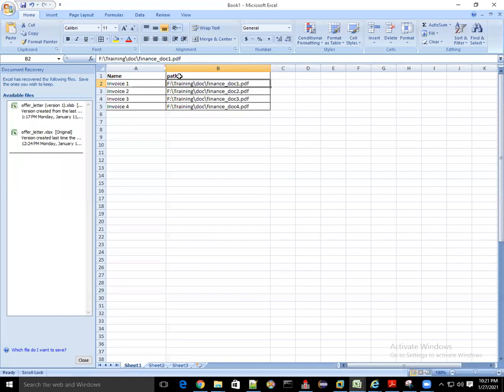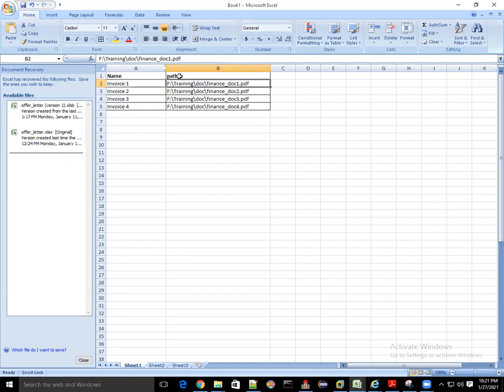Data dump is there. It could be generated from any of the systems. For example, if this kind of data is there in your SAP, you can generate a report in SAP. I mean, you can download your data through SAP and generate this type of dump and ask the Documentum team to upload this dump into Documentum. Okay, majority we are also using Excel only.